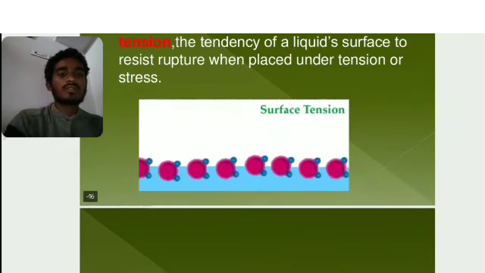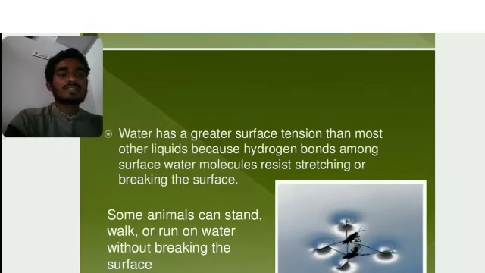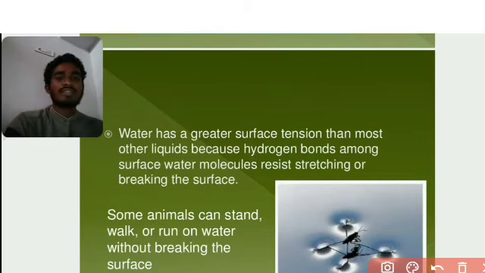A drop of water here. Next, water has a greater surface tension than most liquids, because of the hydrogen bonds among the surface water molecules, which resist stretching or breaking the surface. Some animals can stand, walk and run on water without breaking the surface. Why? Because of surface tension.